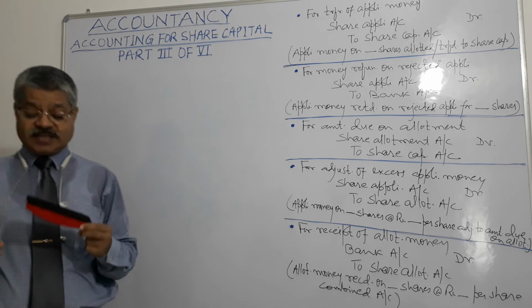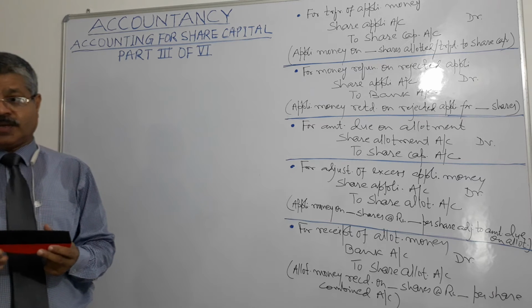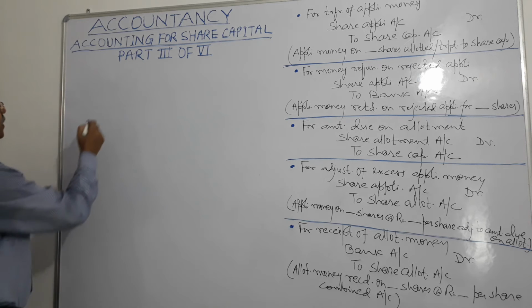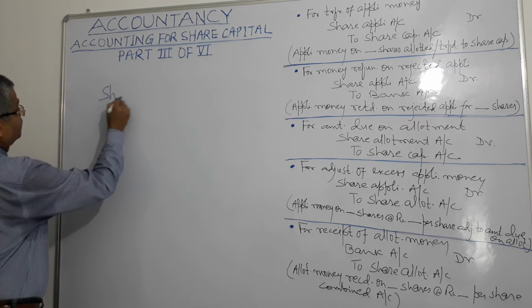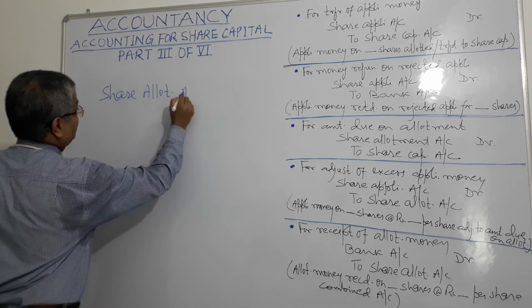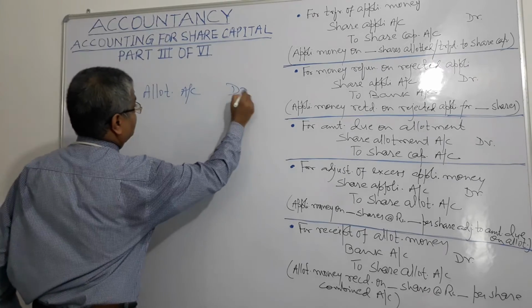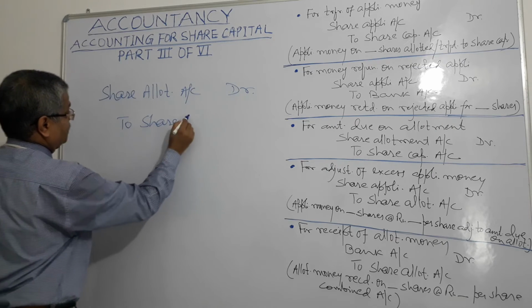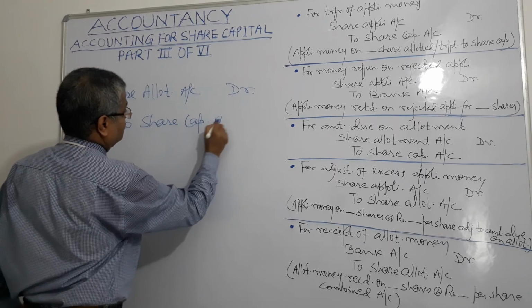Now what happens at the allotment stage? Debit share allotment account and credit share capital account. Share allotment account, debit, and credit share capital account, right?